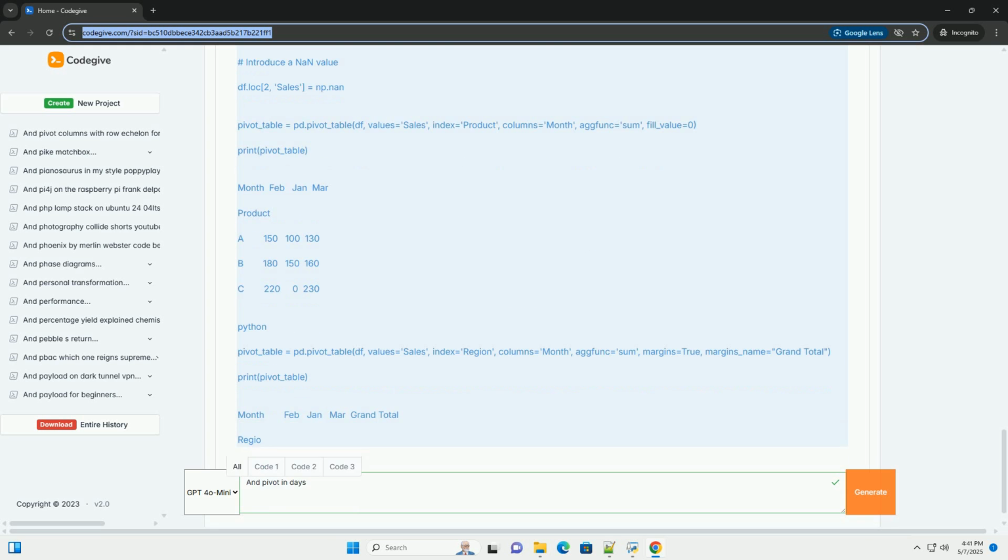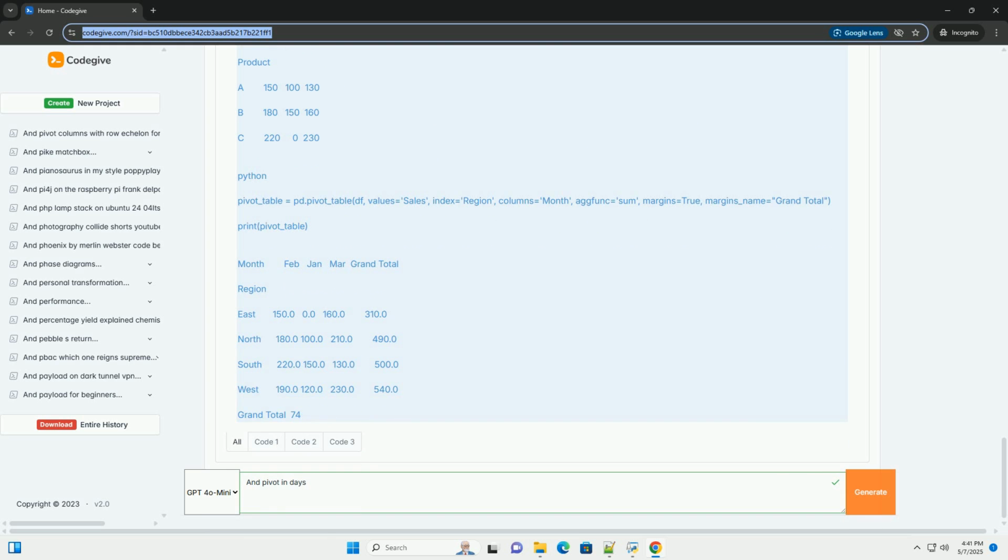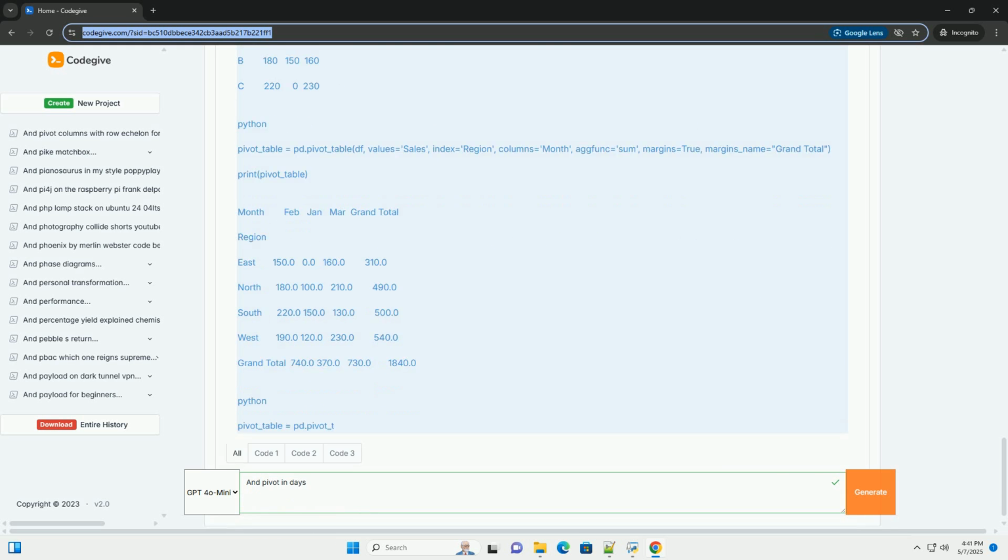2. Prerequisites. Python: you should have Python installed on your system, version 3.6 or higher is recommended. Pandas: install the pandas library using pip install pandas. 3. Setting up your environment. 4. Creating sample data. Let's create a sample DataFrame to work with. This DataFrame will represent sales data for different products, regions, and months. This will print the DataFrame.